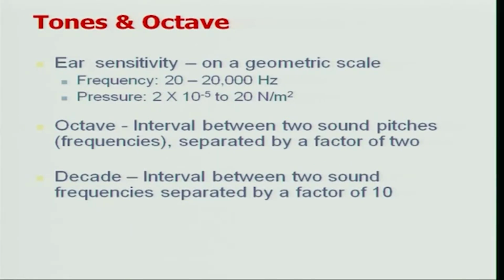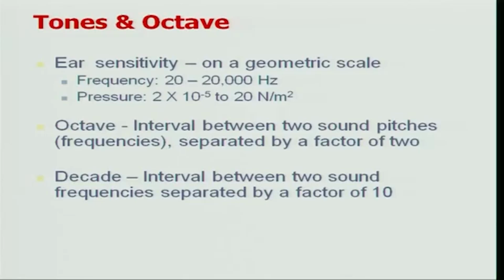So, tones, what is a tone? When I say 500 hertz tone, what it means is that I have generated a sound wave. If I plot the pressure as a function of time, the shape of the sound wave is a sinusoidal function. So a tone is a sinusoidally shaped pressure wave as a function of time.